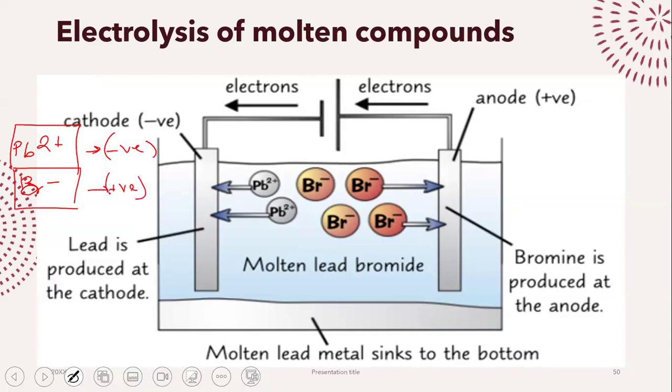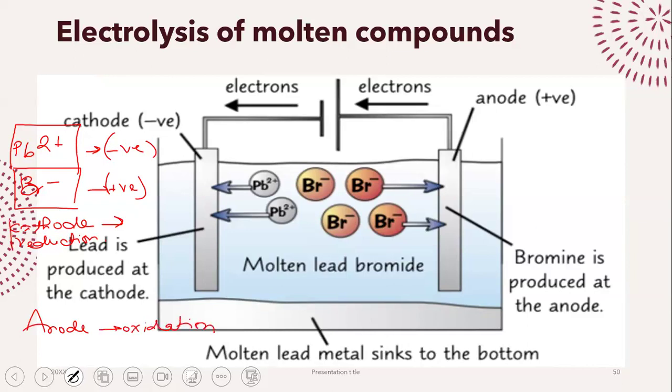Now, one thing that if you remember, it's going to make it much easier for you to solve any questions on this topic. At the cathode, we always have reduction. Remember that. At the cathode, I will always gain electrons. At the cathode, I'm always going to have reduction, while at the anode, you always have oxidation.